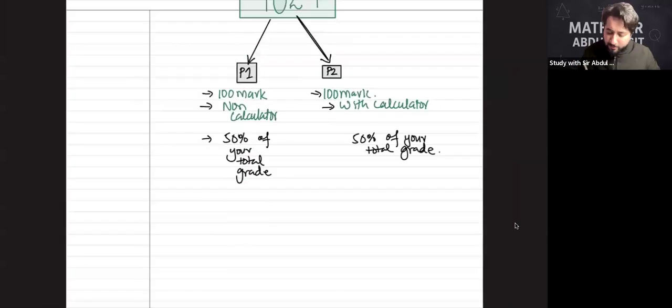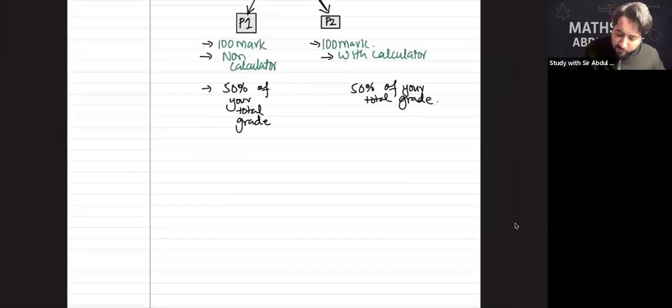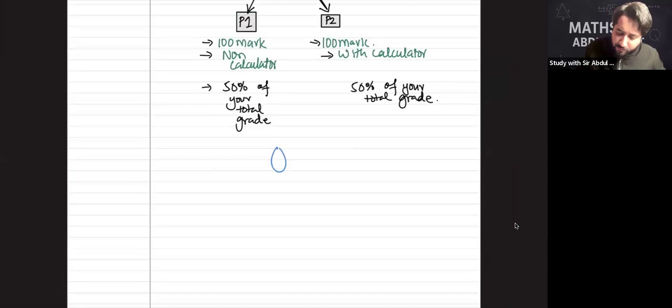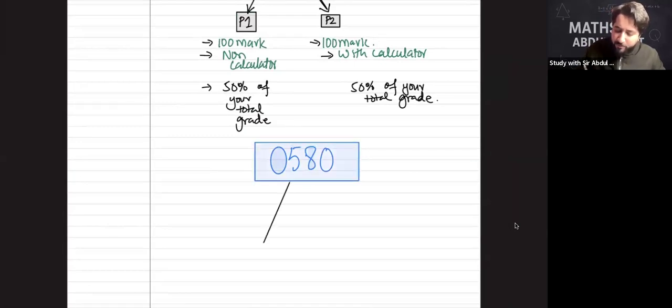Okay, now IGCSE students. You have 0580. This is IGCSE maths. IGCSE students, you will also have two papers, and those papers are not paper 1 and 2, they are paper 2 and paper 4.